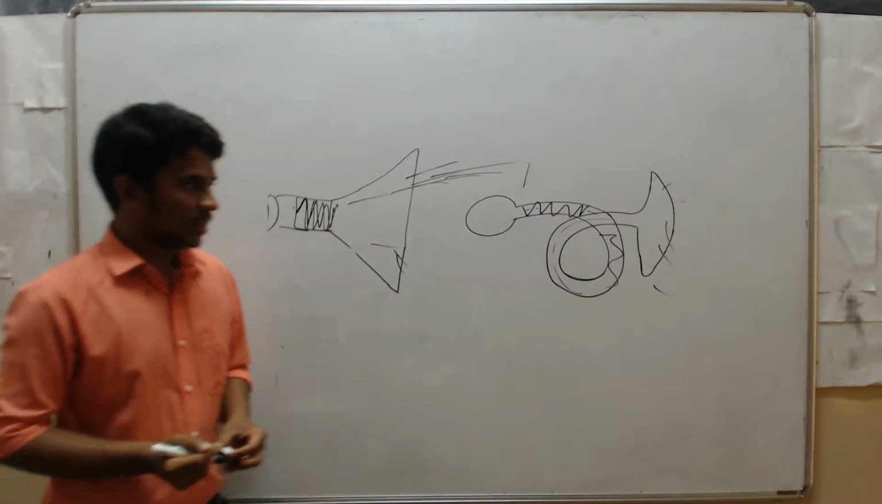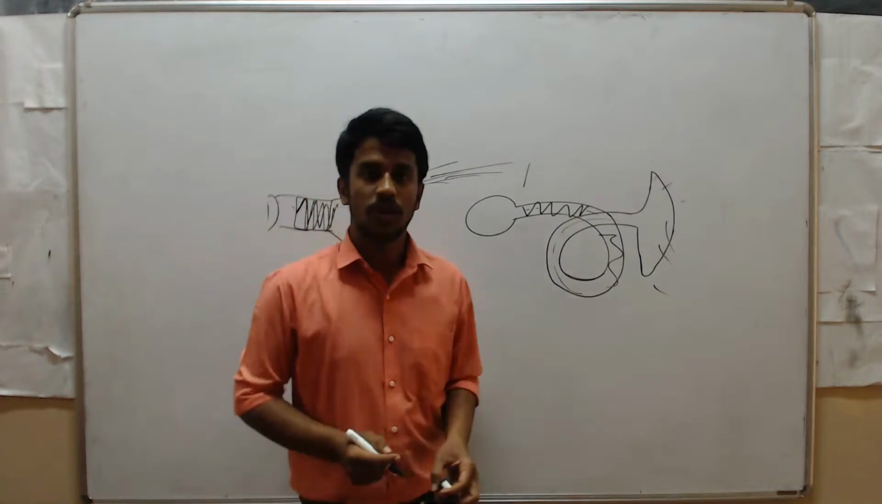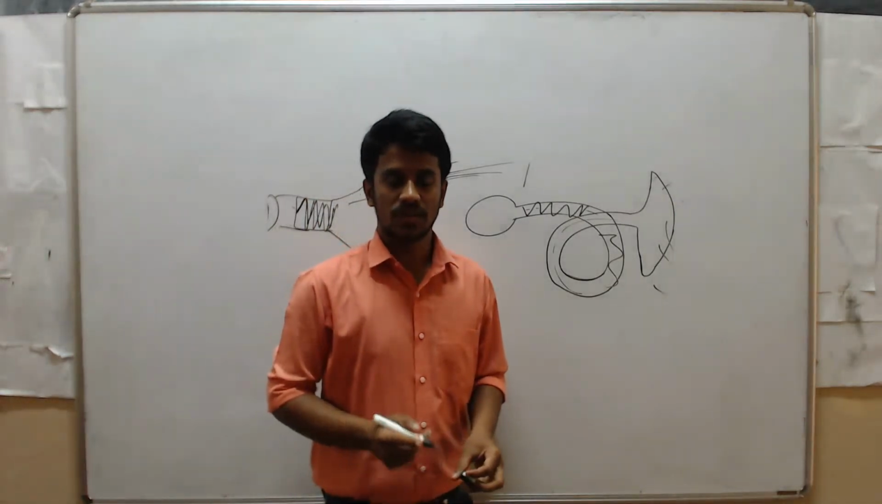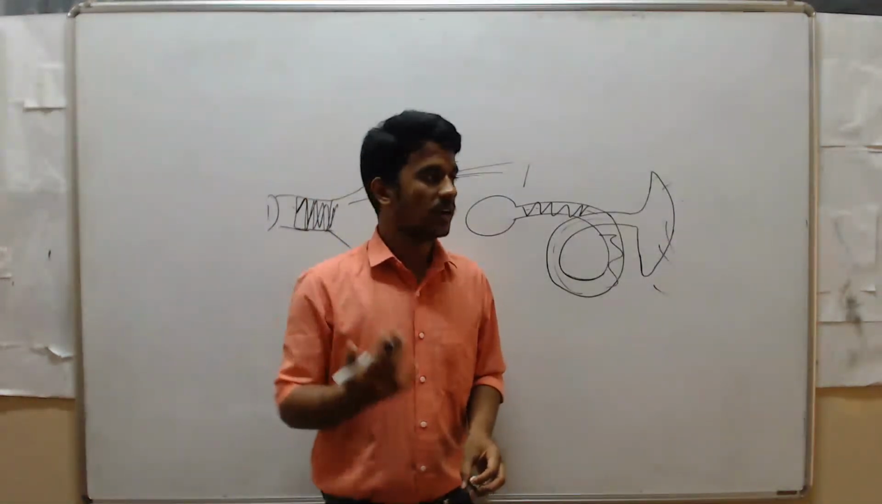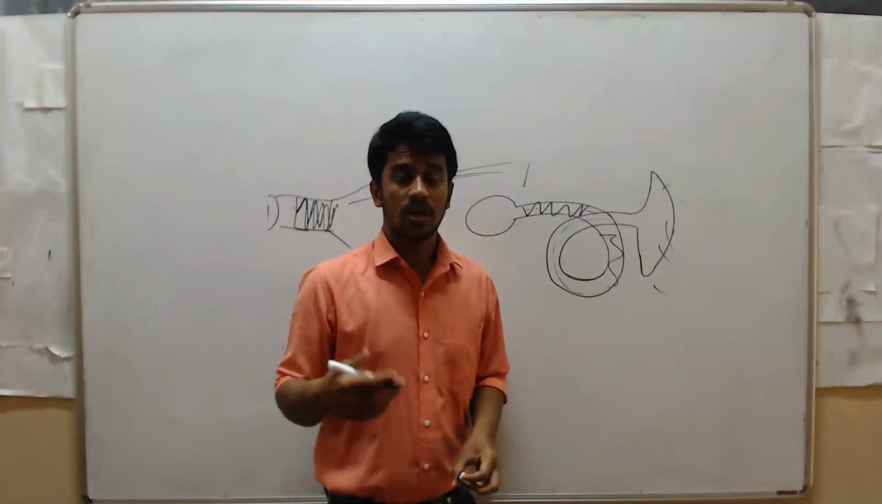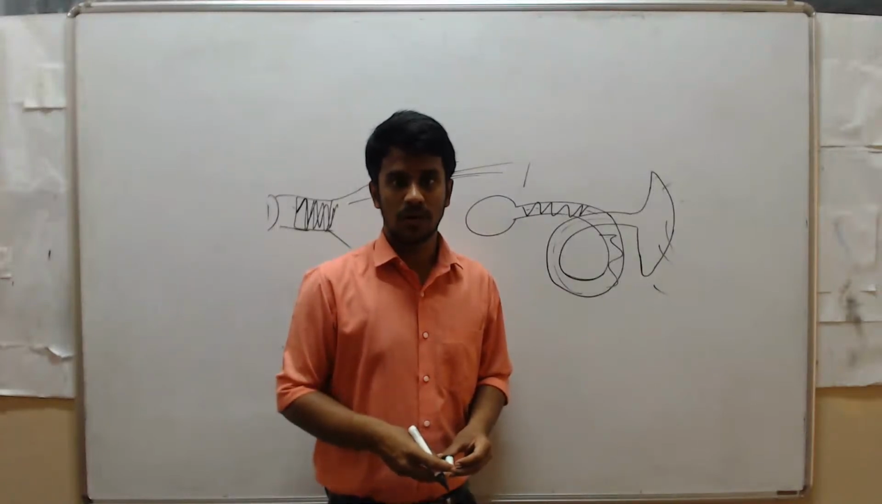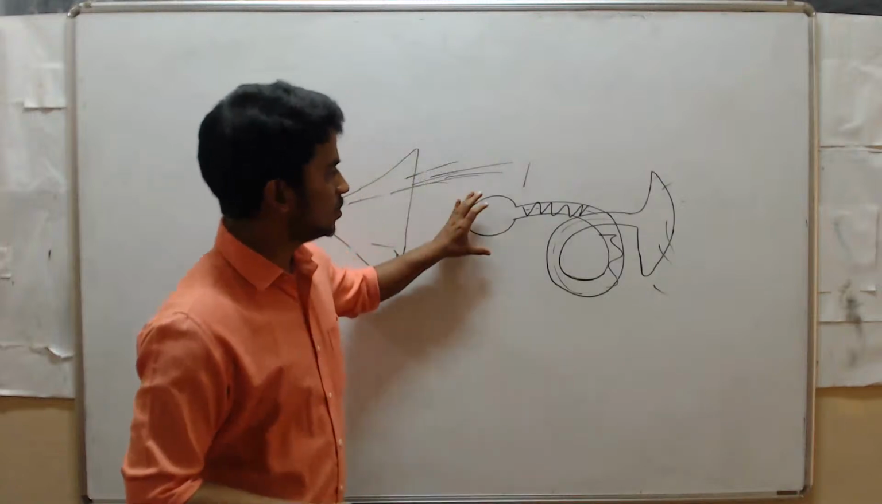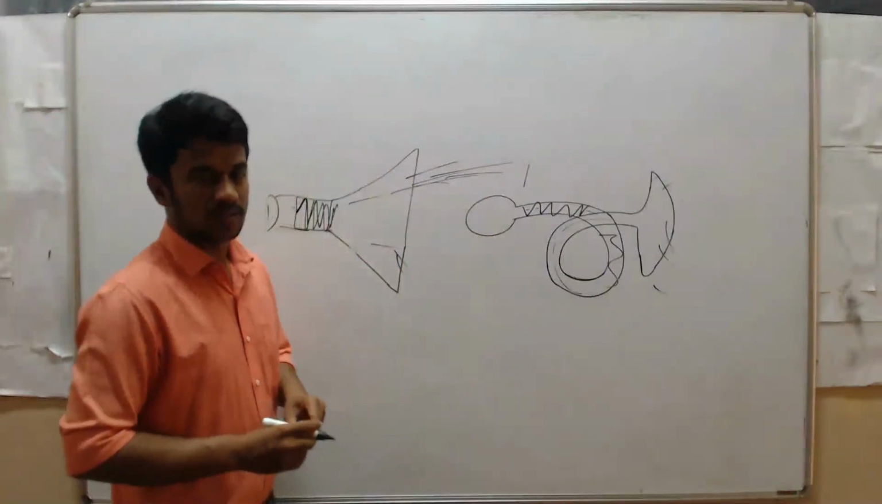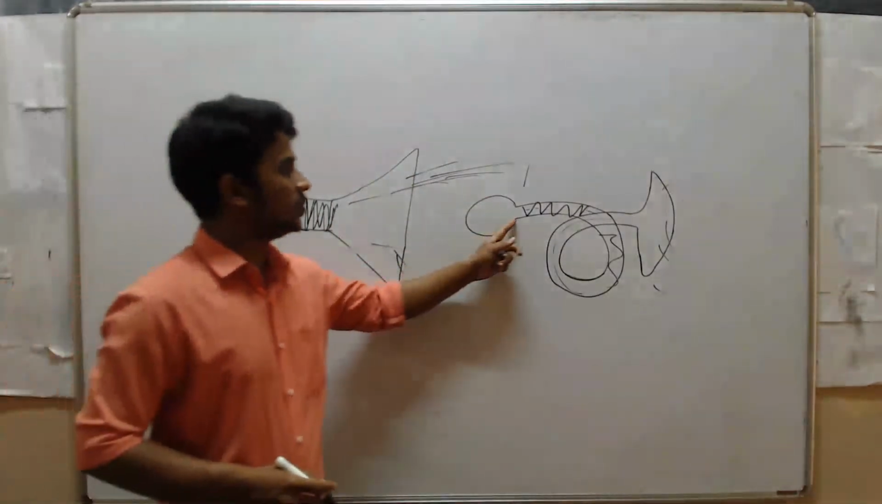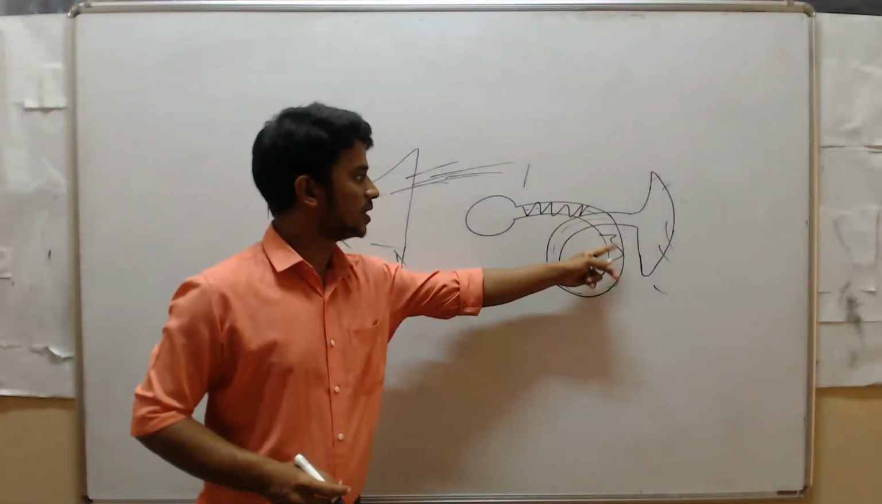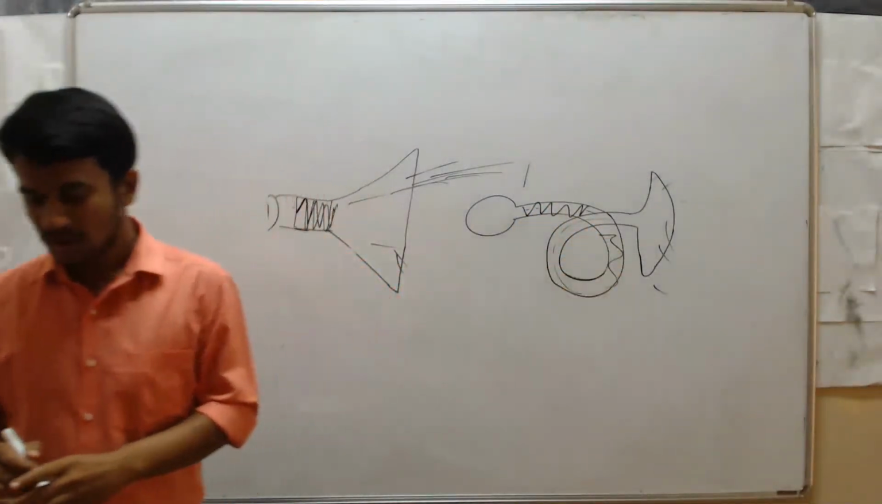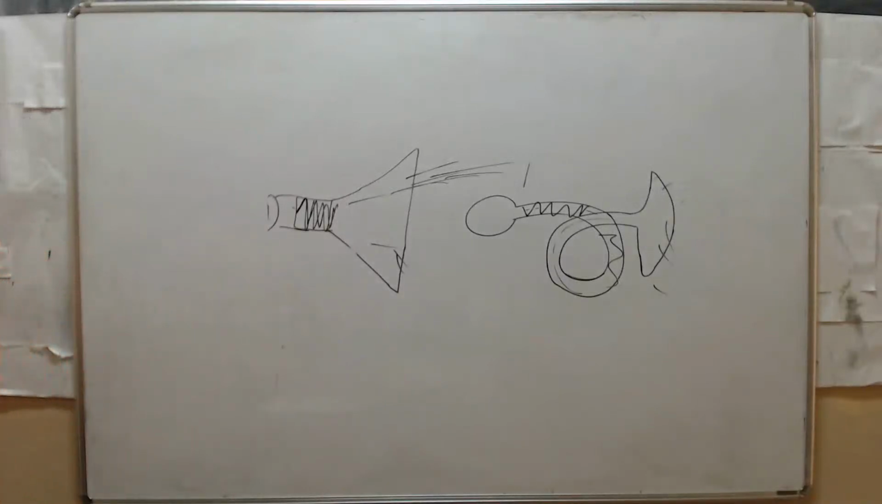But here we can't speak loudly every time. Once we can shout, but we can't shout continuously for half an hour or 1 hour. So that's why we use these horns in vehicles. Here also we use multiple reflections. Using multiple reflections, we can produce a louder sound.